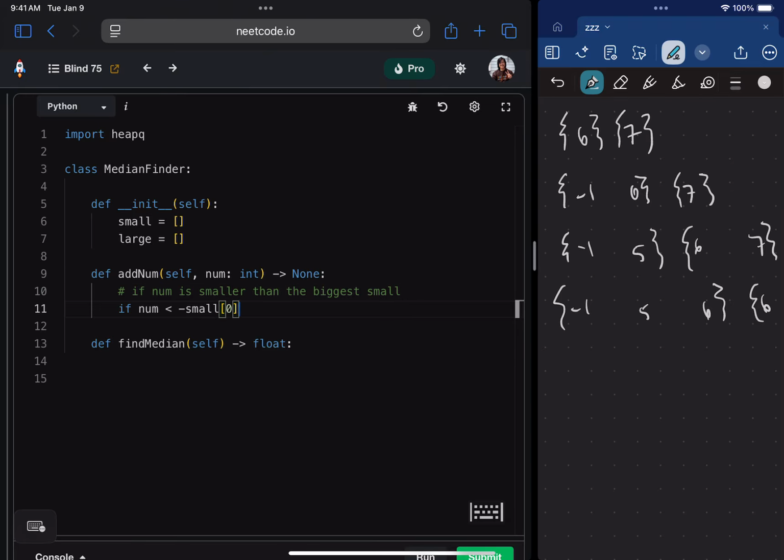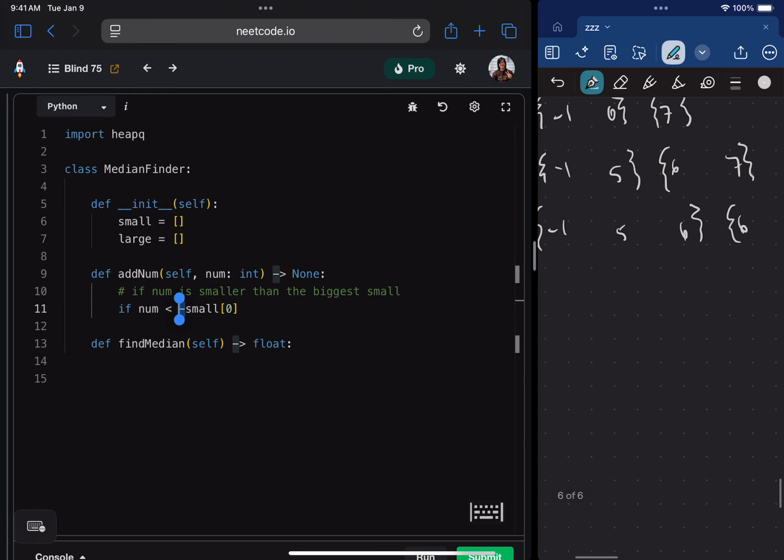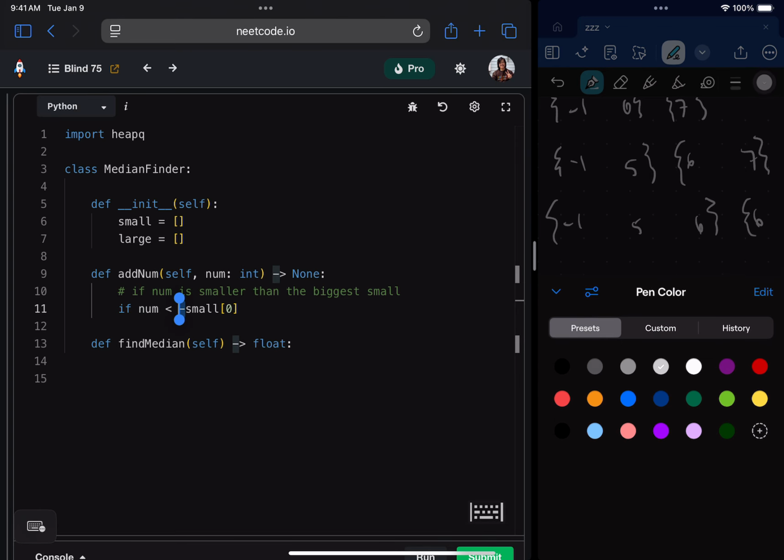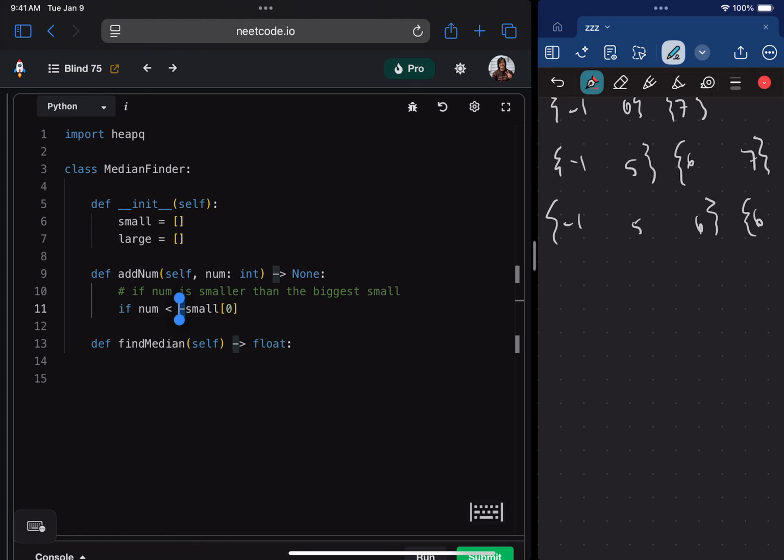Now, why are we negating it? Again, this just has to do with how Python is handling these. Since it has to be a min heap, instead of calling these -1, 5, and 6, let's call them 1, -5, and -6. This is how they'll be stored in the heap, but the numbers that truly belong there are still -1, +5, and +6.